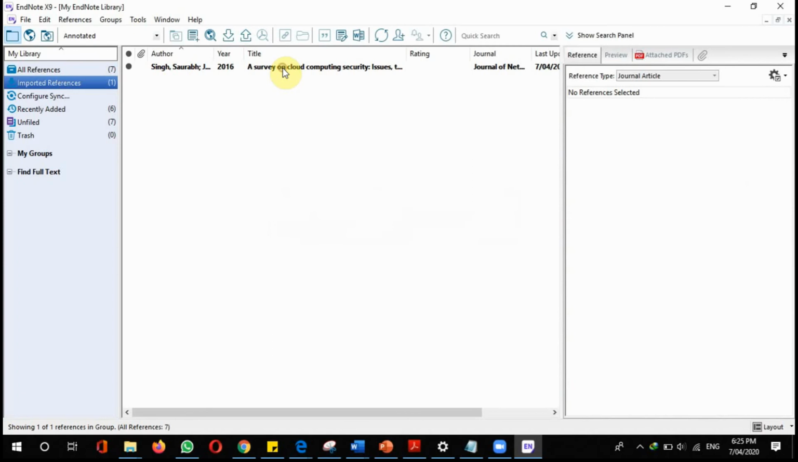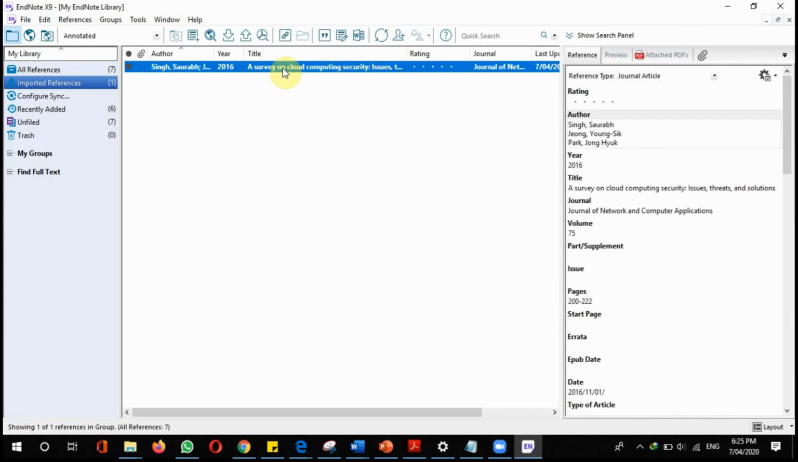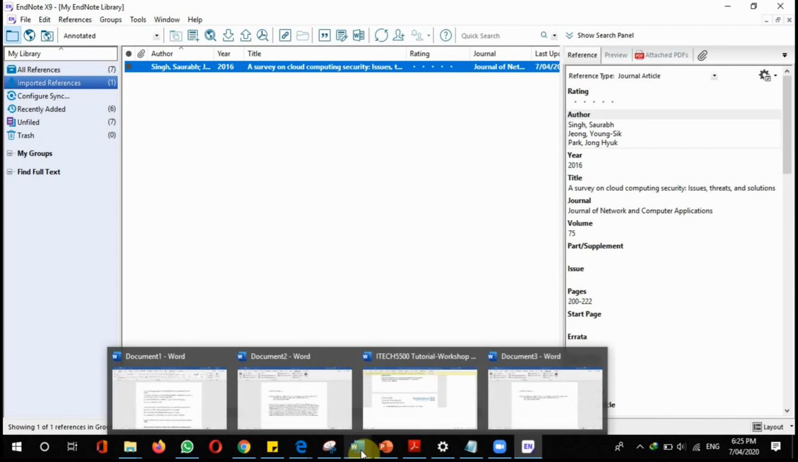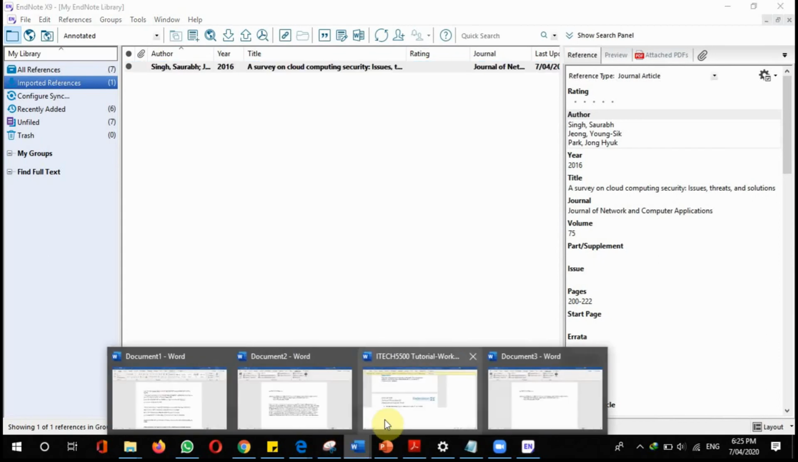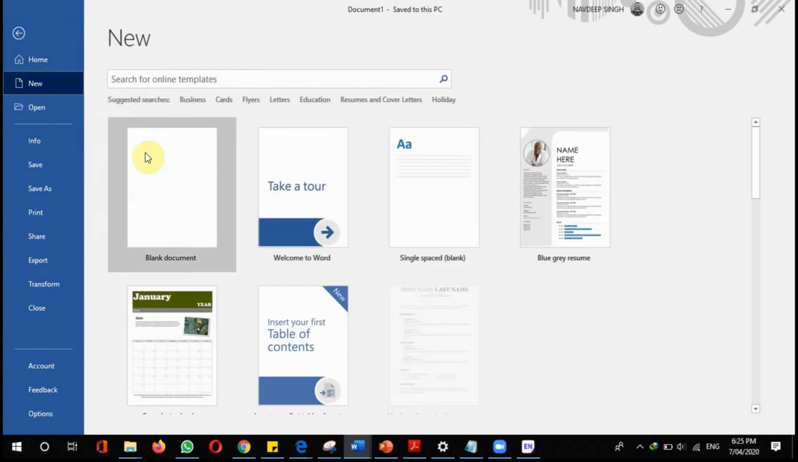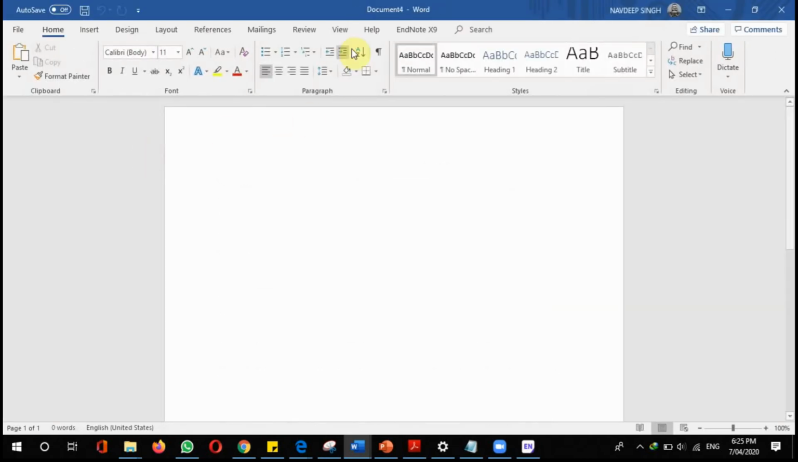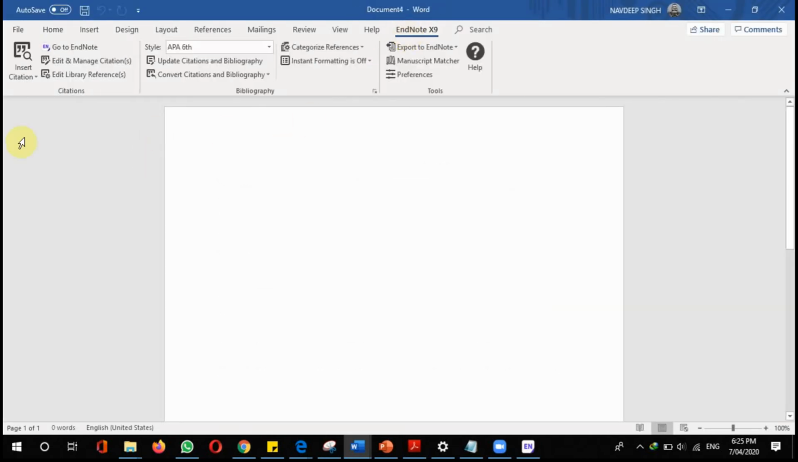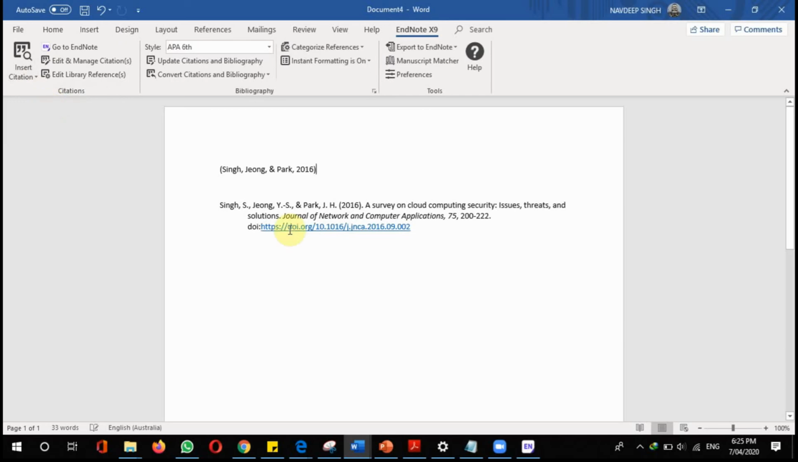Yes, the citation is here. So now I have to open a new Word file and go to EndNote, and then we have to go to insert citation, insert selected citation. Yes, that's the citation, and then we have to select the APA standard citation.